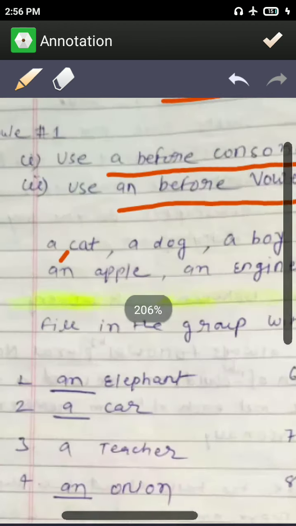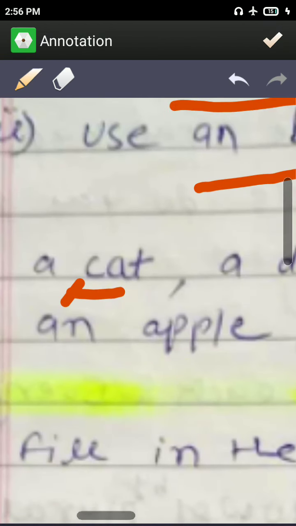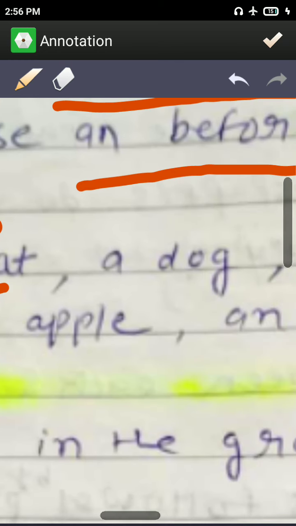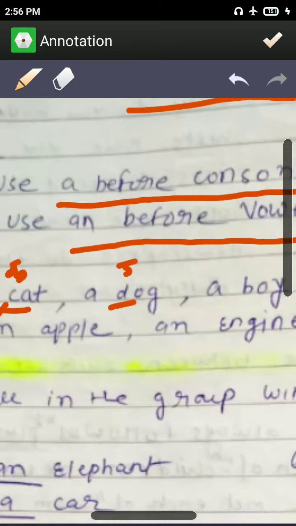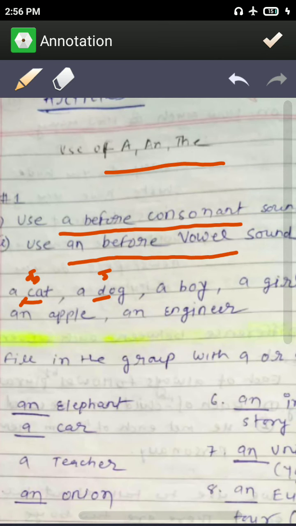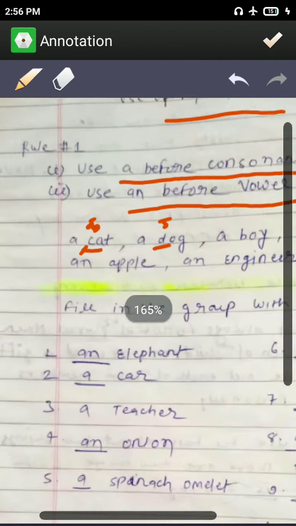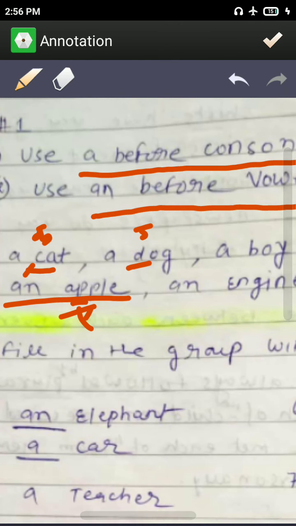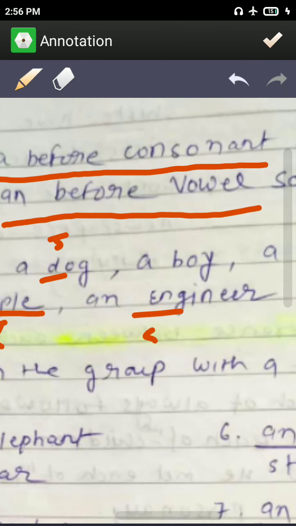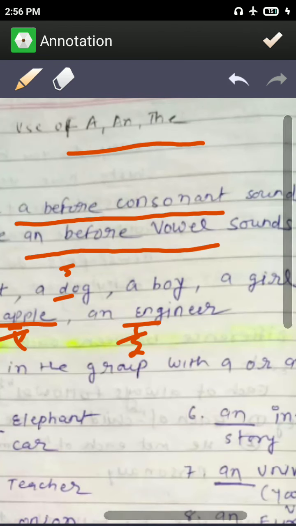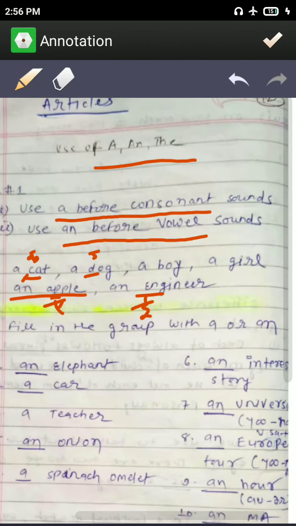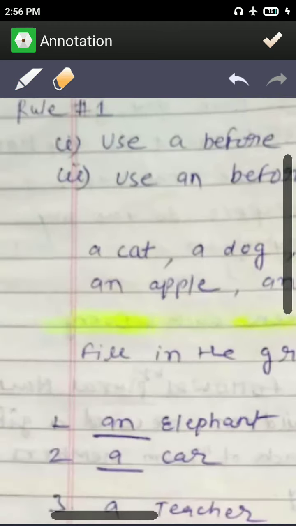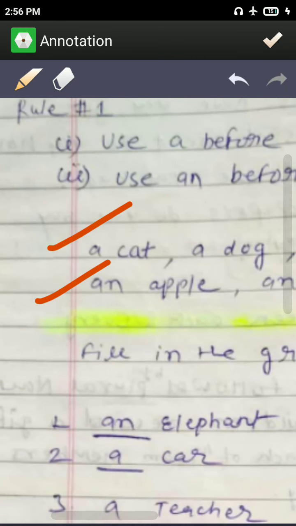Here you can see that cat starts with k. Similarly, dog starts with d, boy starts with b, girl with g. Apple starts with a, which is a vowel. Engineer also starts with e, so it is a vowel, and here we will use an. So I have given an example of a, and an example of an.